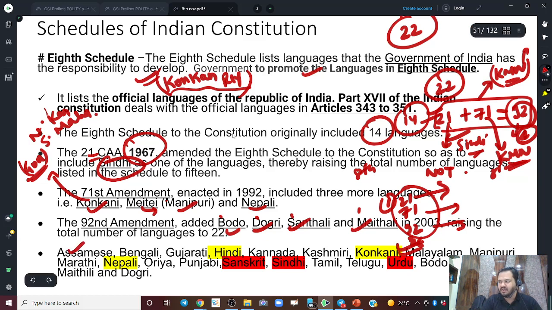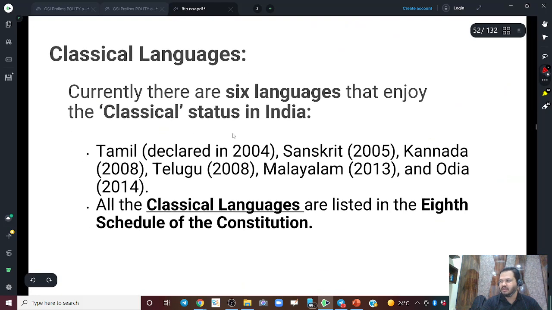Assamese obviously, Bengali, Marathi, Gujarati, all these will be part of it, Punjabi, Odia. All these will be part, that is natural. Kashmiri, Kannada, Tamil, Telugu, right? Bodo, Santali, Maithili, Dogri. What you need to remember is we have Sindhi as well as Sanskrit is also there. Urdu is also there, and we don't have English, right? So this is all about the official languages.